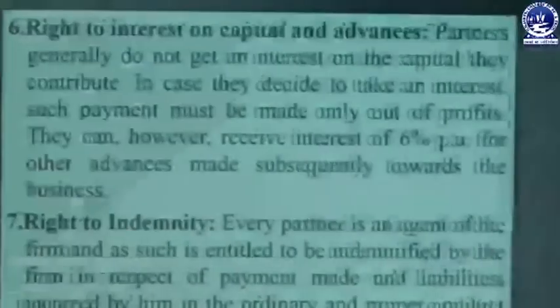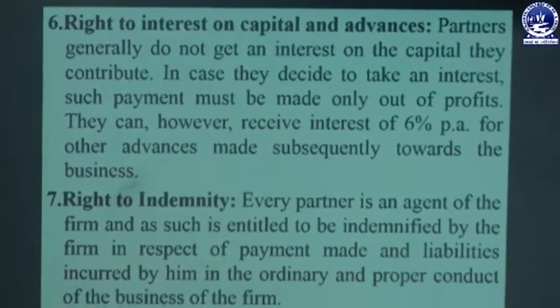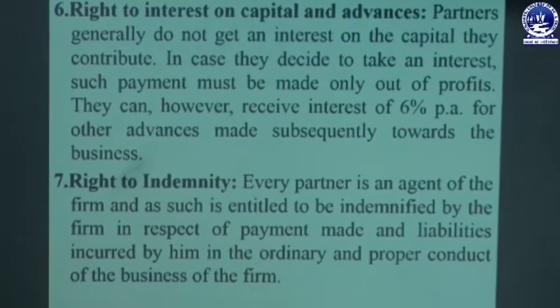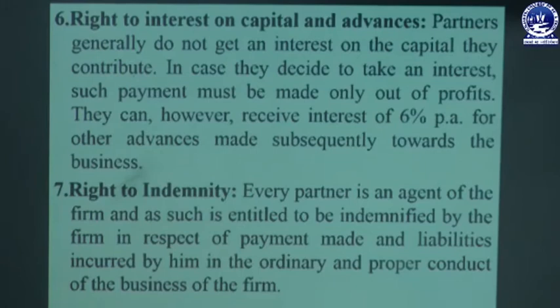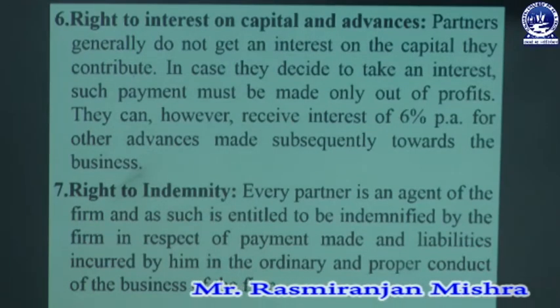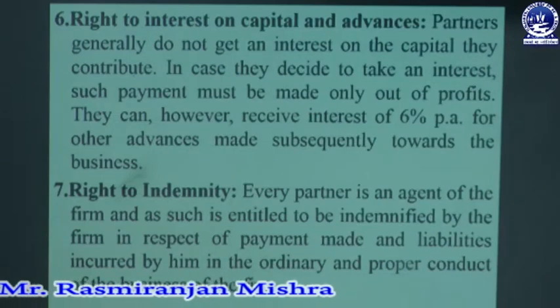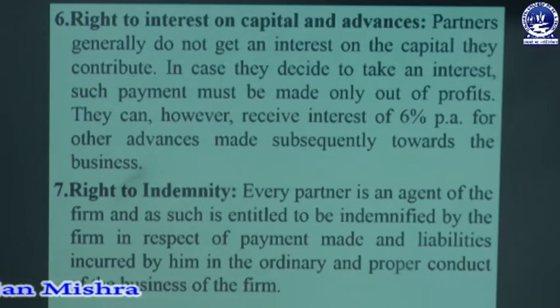Point number 6, right to interest on capital and advance. Partners generally do not get interest on the capital they contribute. In case they decide to take interest, such payment must be made only out of profits. They can, however, receive interest of 6% per annum for other advances made subsequently towards the business.